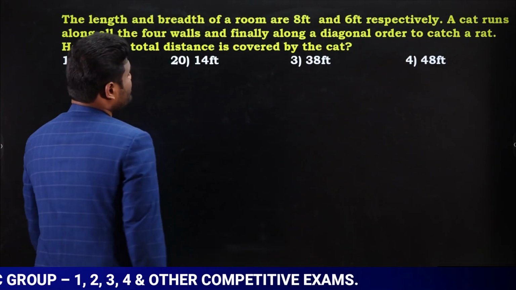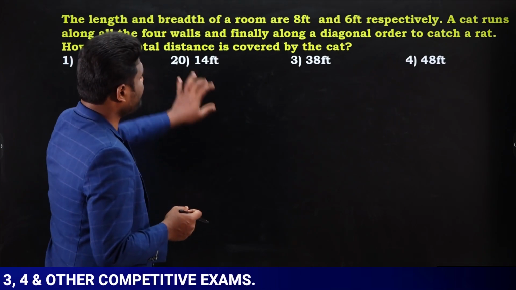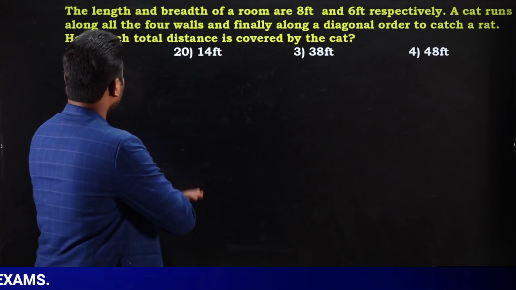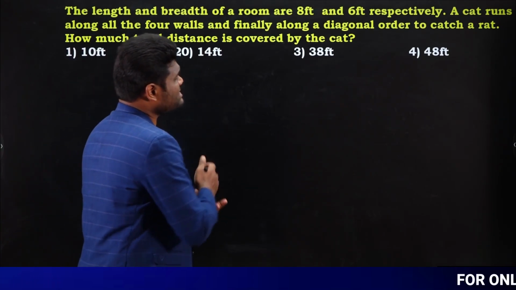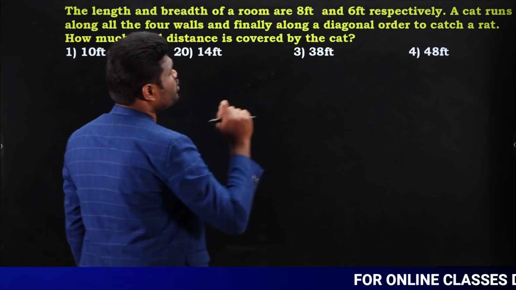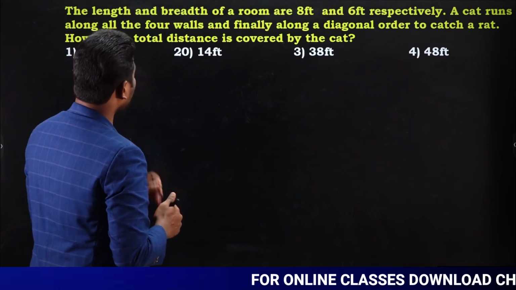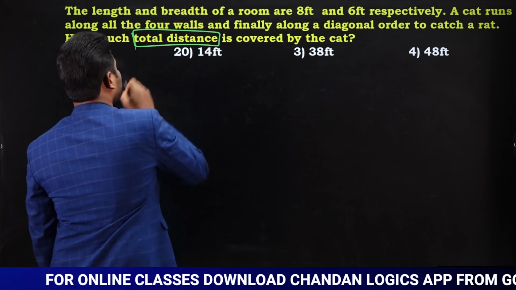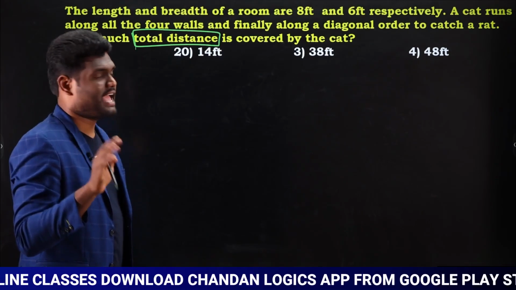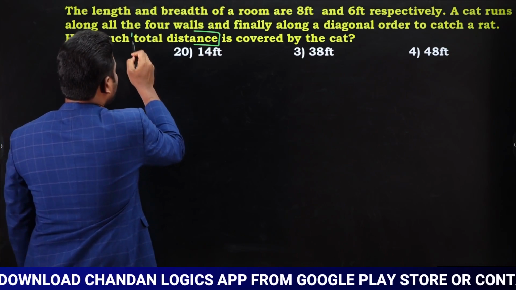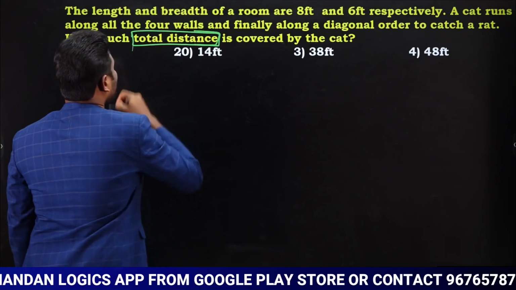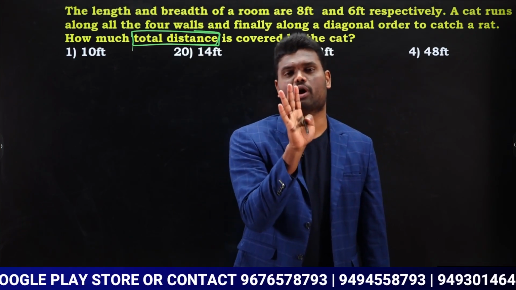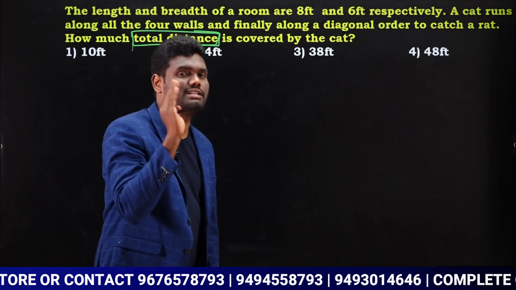The length and breadth of a room are 8 feet and 6 feet respectively. A cat runs along the 4 walls and finally runs diagonally in order to catch a rat. How much total distance is covered by the cat? Look here, we are supposed to find the total distance, not the shortest distance. Some of the students don't read the question properly and calculate the shortest distance, and that answer is going to be wrong, because the question is asking for the total distance covered.